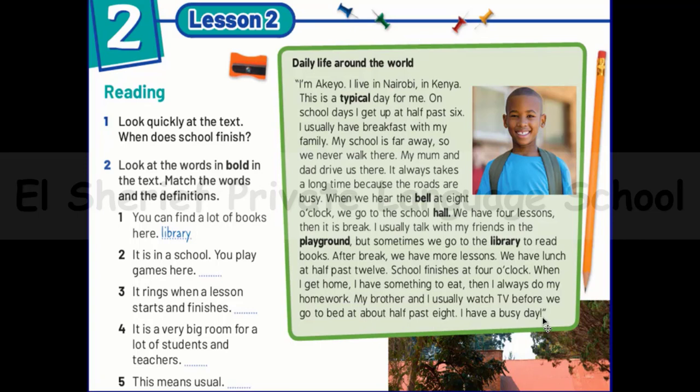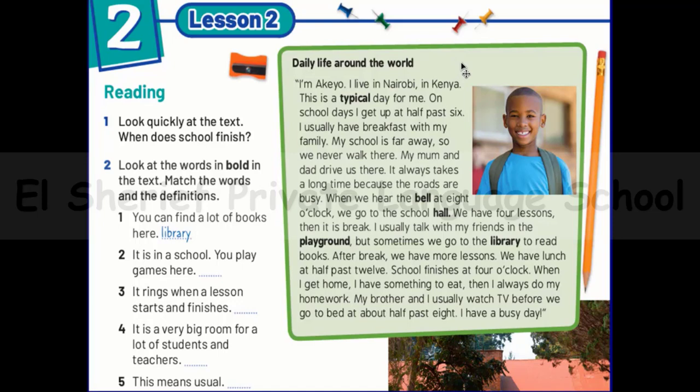So for me, after reading about Akio, I feel that he's a perfect boy because he's talking about the school day and he enjoyed that, and he's perfect because he's doing his homework after school and he's spending a perfect time at the break as he is talking with his friends, and sometimes he is going to the library. So that means I feel that he's a perfect boy.